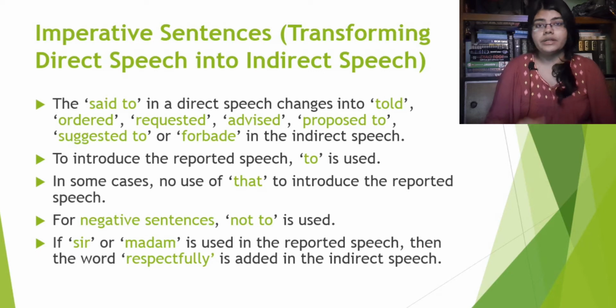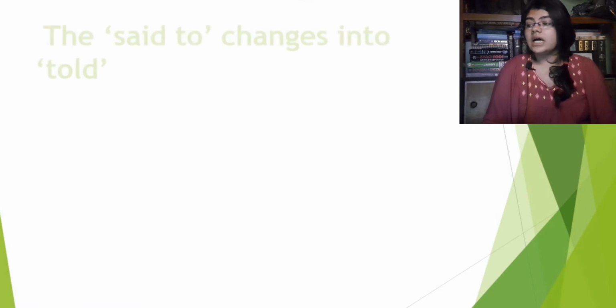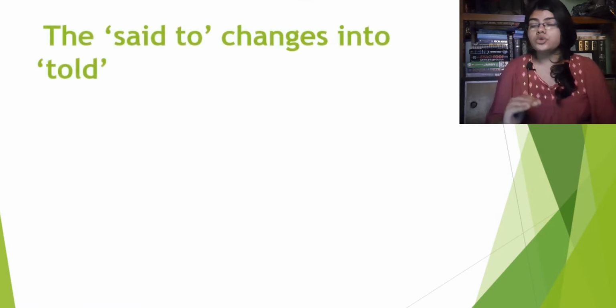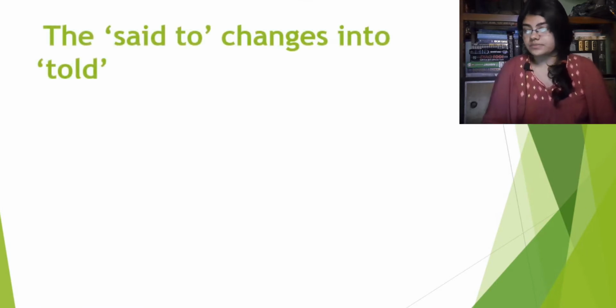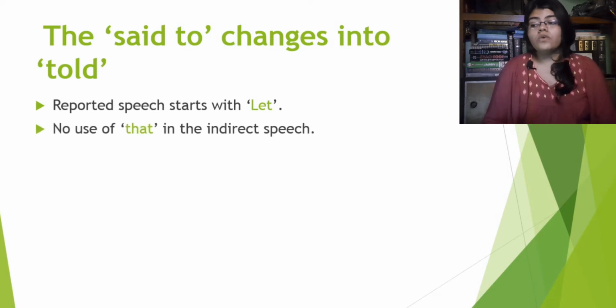Alright, we learned all the rules. Now we will see the examples, or how the rules work. First, 'said to' changes into 'told'. What happens? Firstly, how do we recognize that? Firstly, the reported speech starts with 'let'. Secondly, there is no use of 'that' in the indirect speech.